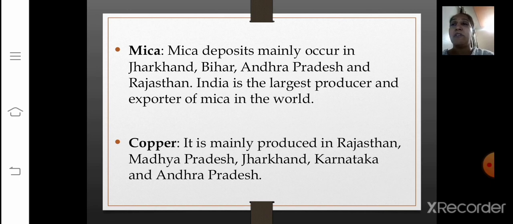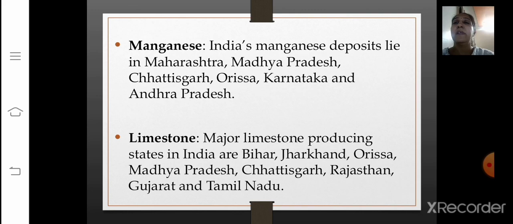Then the next is copper. It is mainly produced in Rajasthan, Madhya Pradesh, Jharkhand, Karnataka and Andhra Pradesh. Then the next is manganese. India's manganese deposits lie in Maharashtra, Madhya Pradesh, Chhattisgarh, Orissa, Karnataka and Andhra Pradesh. Then the next, limestone. Major limestone producing states in India are Bihar, Jharkhand, Orissa, Madhya Pradesh, Chhattisgarh, Rajasthan, Gujarat and